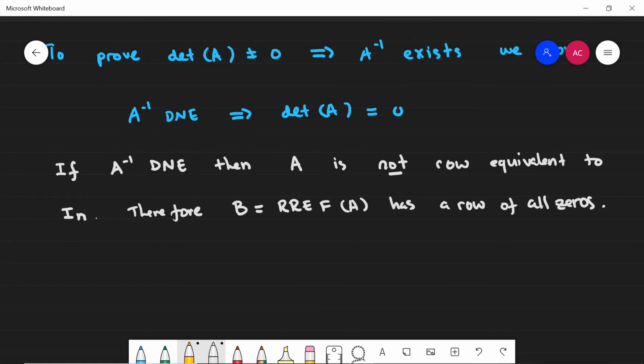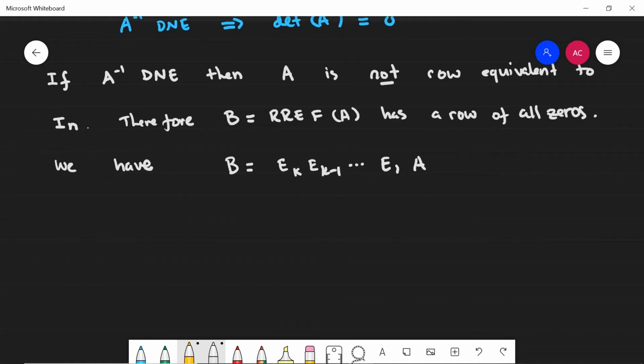And what we can do is, once again, use the relationship between Gauss-Jordan elimination, or row reduction, if you will, and multiplication by elementary matrices. So we can write B in the following form. B is equal to E sub k multiplied by E sub k minus 1, etc., until I get to E sub 1 multiplied by A. Right? Okay.